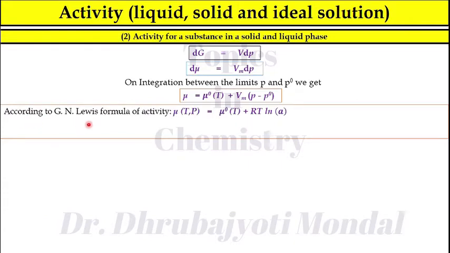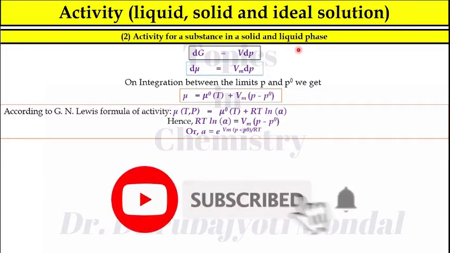So according to G.N. Lewis formula of activity, you know that mu(T,P) is equal to mu0(T) plus RT ln A. Now, if you compare these two equations, you can write RT ln A is equal to Vm (P minus P0). Therefore, A is equal to e to the power Vm (P minus P0) divided by RT. So this is the expression of activity for a substance in solid and liquid phase.